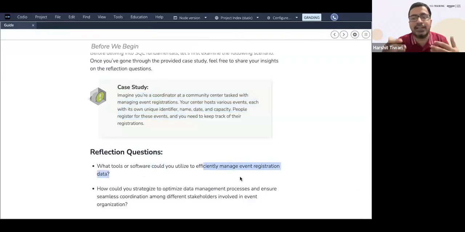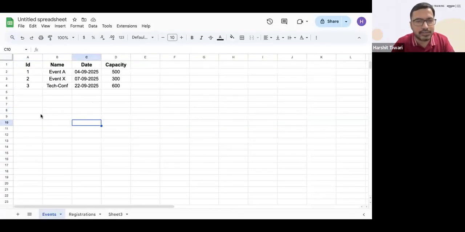How do you efficiently manage event registration? I'll show you one example. This is your typical Google Sheet, and you can think of it as Excel as well.